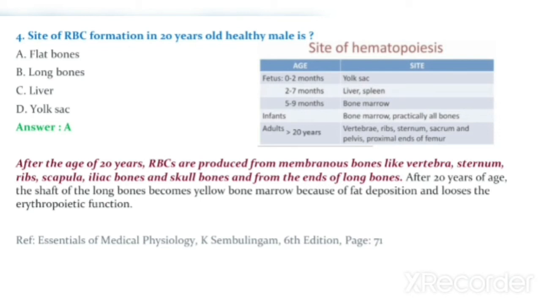In infants, the site is bone marrow, practically all bones, whereas in adults more than 20 years of age, the site is vertebrae, ribs, sternum, sacrum and pelvis.